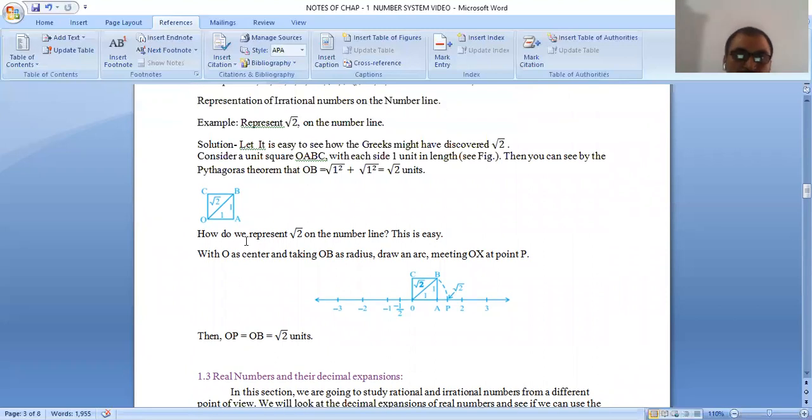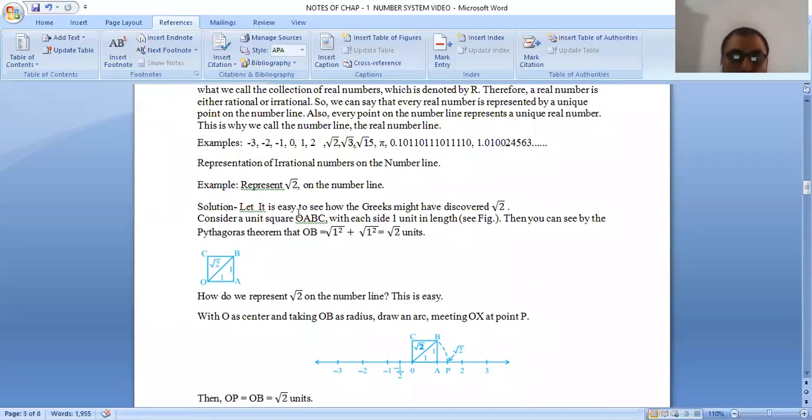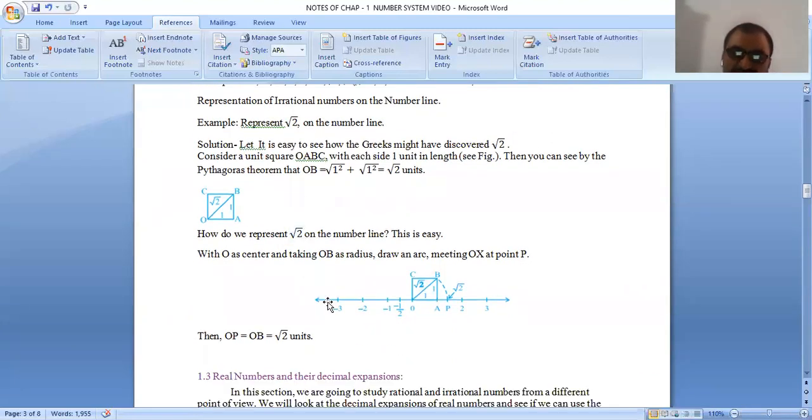Before moving on, I have told you we can represent root 3, root 5, root 7, root 10, any irrational number on the number line with the help of this construction. Now we draw a perpendicular, this BC is equal to 1, and we can represent the next one. In the end, you should get a spiral.